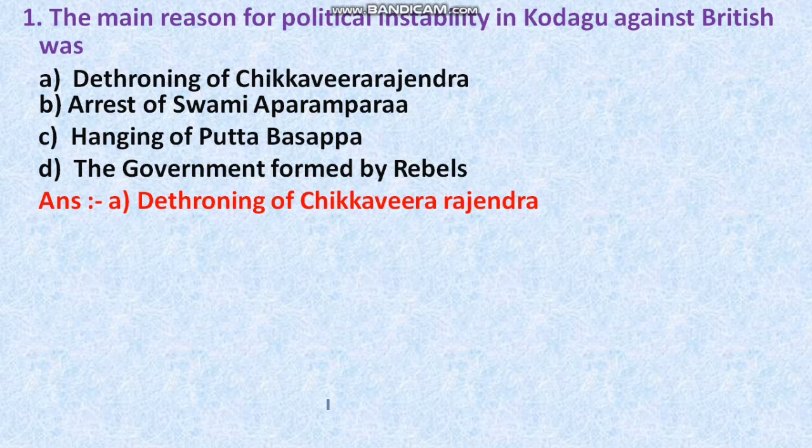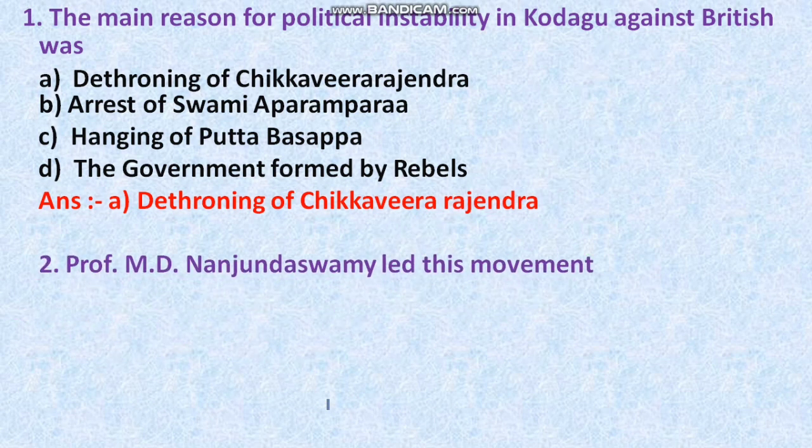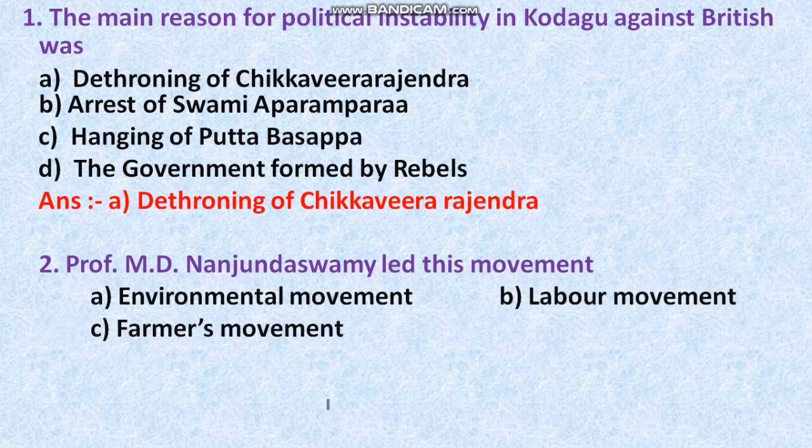Okay. Now let's move on to the second question. The second question is, Professor M.D. Nanjunda Swami led this movement. Maybe you heard the name of M.D. Nanjunda Swami. It's one of the famous names. Then for which movement was he the leader? You have any guess? See there, the options are there. Option A, environmental movement. Option B, labor movement. Option C, farmers movement. Option D, alcohol prohibition movement.